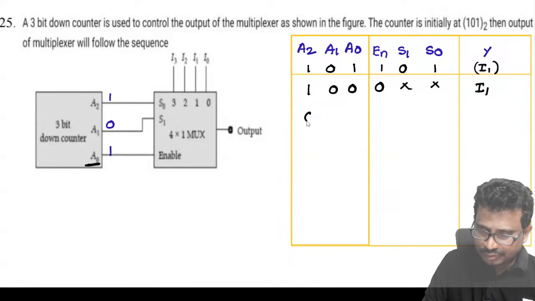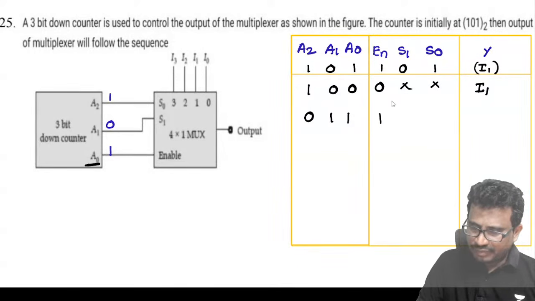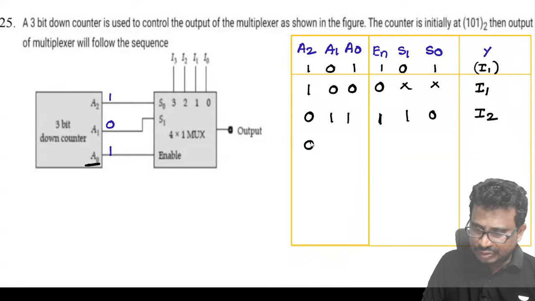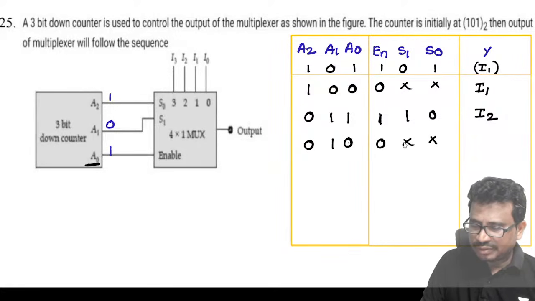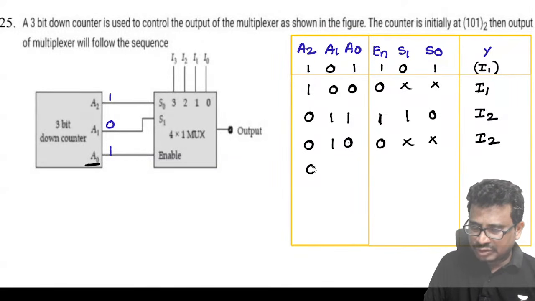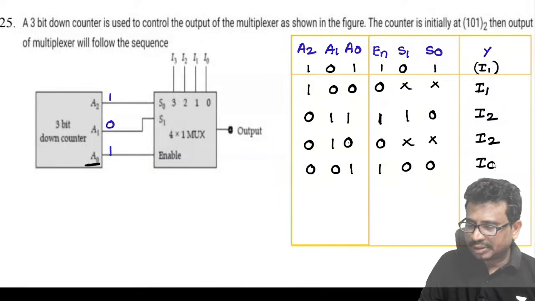Next one, 0, 1, 1. So enable, you see, enable is 1. S1 is A1, so this is 1, 0. Enable is active, so I2 will come. Next 0, 1, 0. The enable is 0, then irrespective of the others, it will come as I2 only. Next, if it is 0, 0, 1, enable is 1, so 0, 0, so it will be I0.